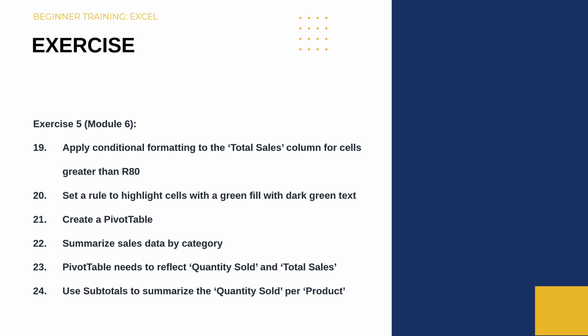You would then create a pivot table and summarize the sales data by category. The pivot table needs to reflect the quantity sold and sales totals. And then finally, you would use subtotals to summarize the quantity sold per product.